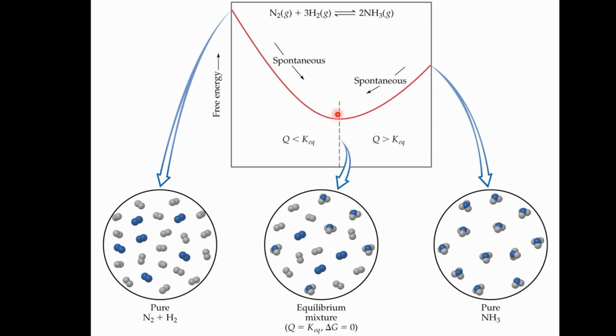And then it reaches a nice magical spot where you have some nitrogen, you have some hydrogen, and you have your ammonia product. So here's pure ammonia. We'll spontaneously go this way. Here's our pure reactants. And here's a situation where nature has the perfect balance between the two. That's going to be a good ending spot.